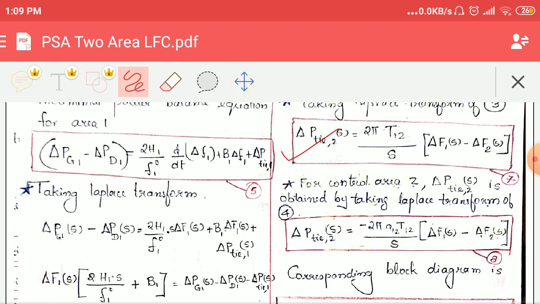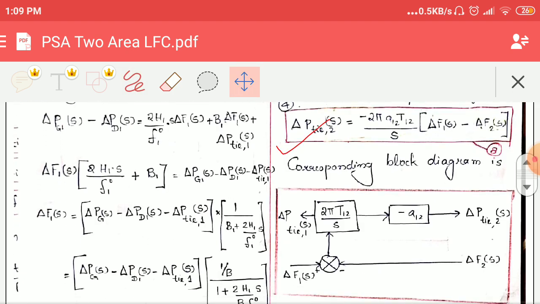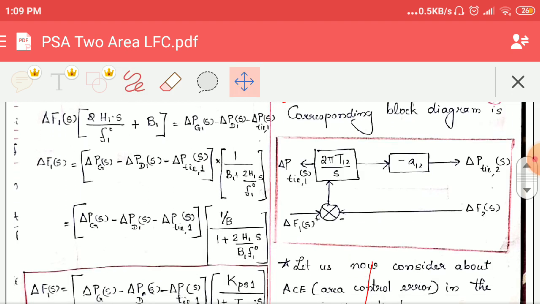So by that it becomes ΔP_tie2(s) is equal to minus 2π a12 T12 divided by s times ΔF1(s) minus ΔF2(s). From this, it should be clear that the minus sign is because we are interchanging ΔF1 and ΔF2. It is interchanged. That is why. So let's move on. Correspondingly, the block diagram becomes as shown in the figure.